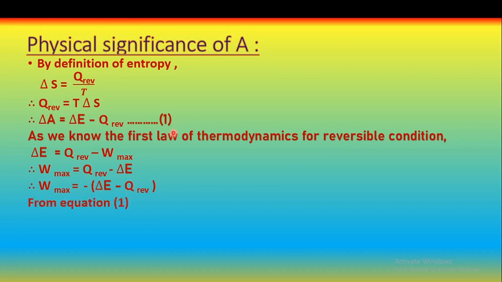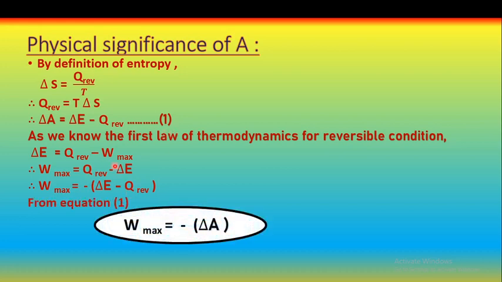And from equation 1, if we put the value of delta E, we can write W max is equal to minus, what is this? Delta E minus Q reversible represents the value of delta A. Therefore, we can write W max is equal to minus delta A.